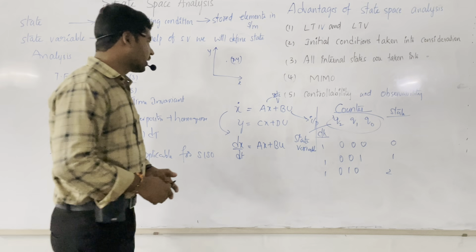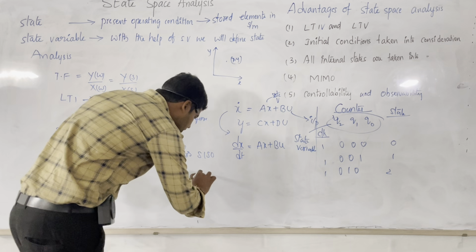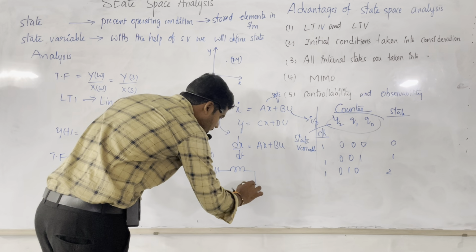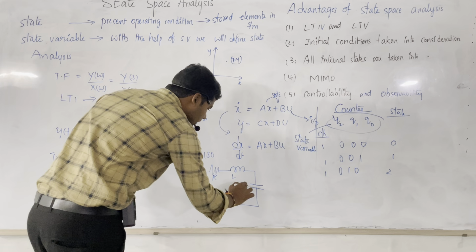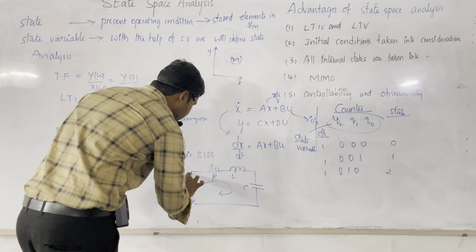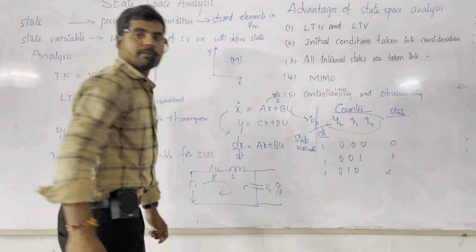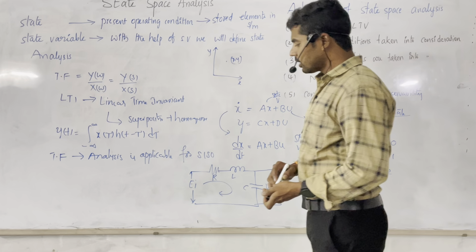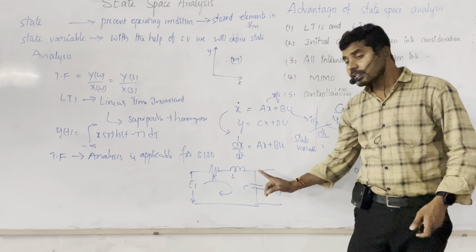Suppose you go for a network point of view, let us consider one small example. Consider one resistor followed by one inductor and one capacitor. So this is nothing but R, L, C. If it is a series network, obviously some current is flowing through it. I will call it i of t. This is generally called the output section. This is nothing but VC, the voltage across the corresponding capacitor. If you closely observe this, there are two types of state variables. State variable means that which decides the state of the system.